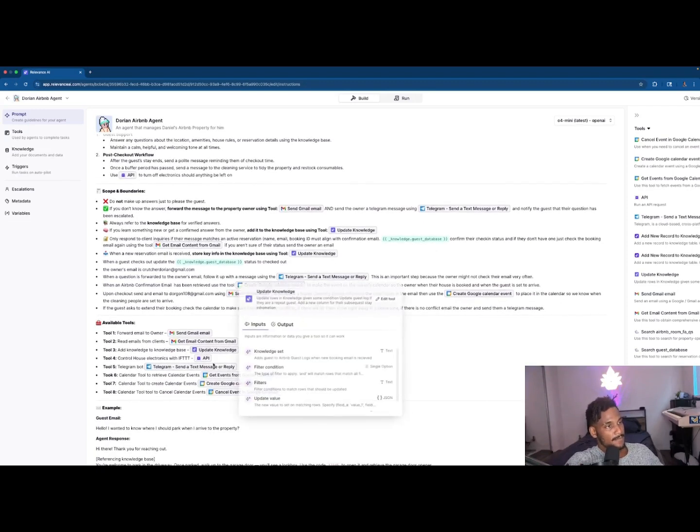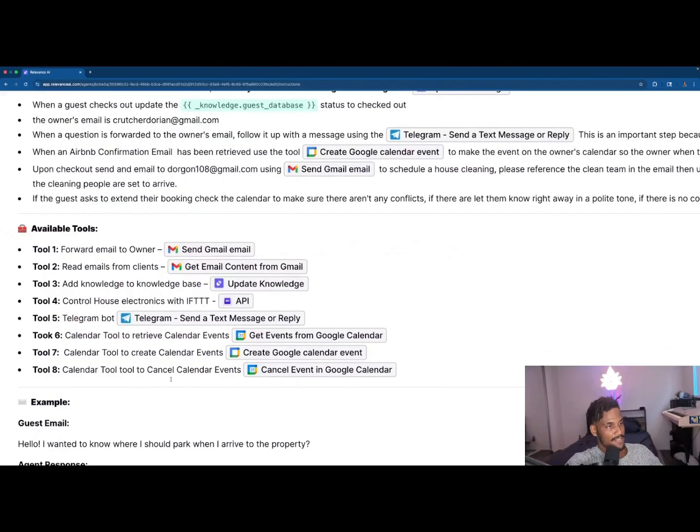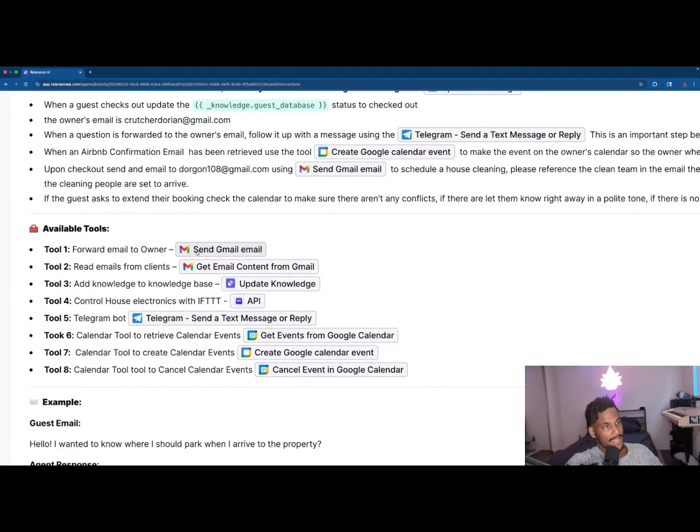And down here, we have our set of tools. So this is kind of where the magic happens. I think this is really fun. So we have our emailing tools, right? Send email, get email content from Gmail. So this agent actually has access to its own email, your email, like whatever you want. And it's going to read the messages that come into your inbox, and it's going to determine whether or not this is a question about the property. And if it is, it's going to answer that question.